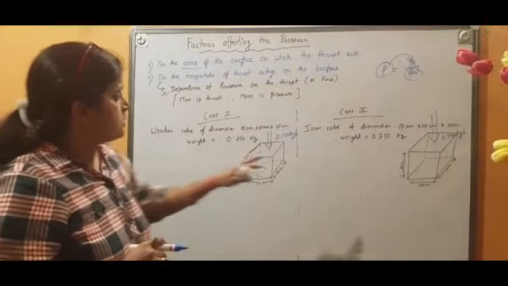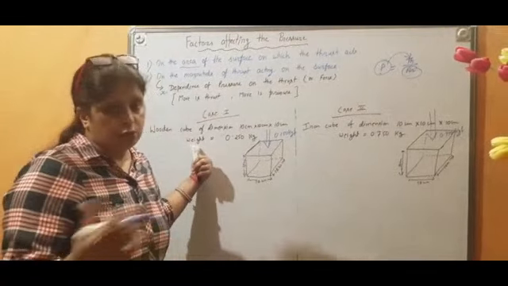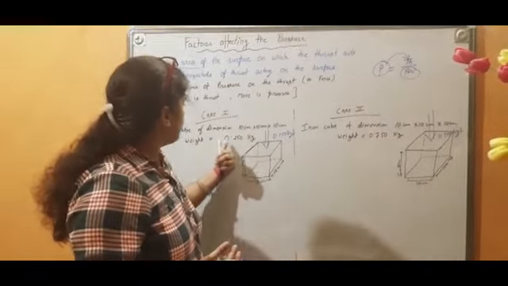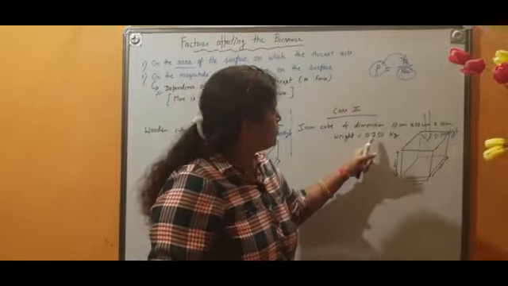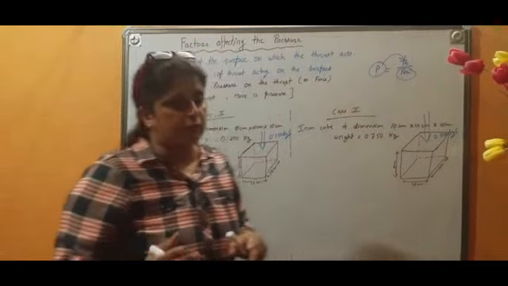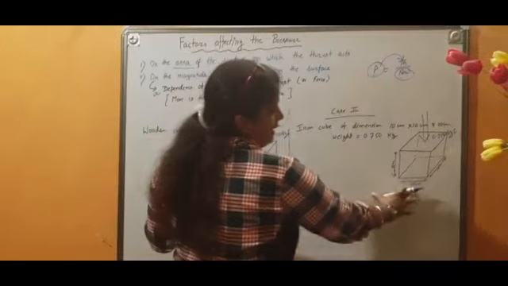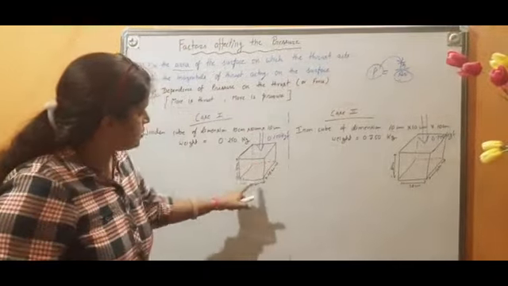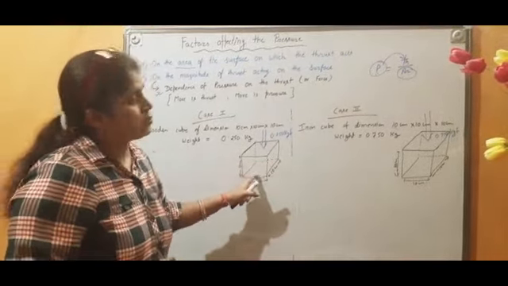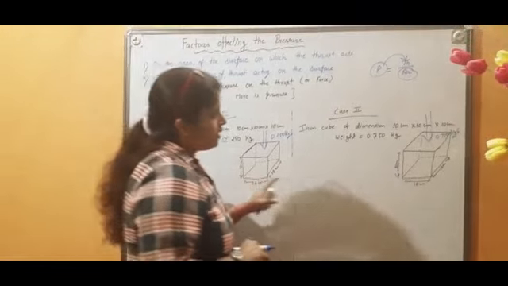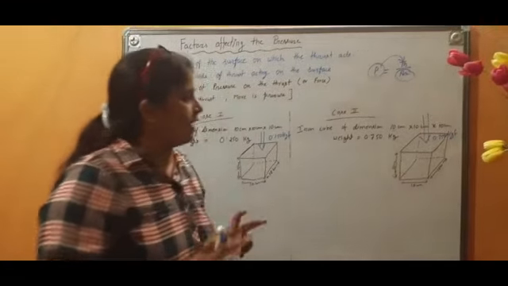Now, because this is a metal, its weight is more as compared to this one, as we assumed. The weight of the wooden cube is 0.250 kg, that is 250 gram, and the weight of this iron cube is 0.750 kg or 750 gram. I tried to make the area constant. How is the area constant? Here it is 10 into 10 because this is the base of the cube and the base is of square shape. So naturally this is 100 square centimeter area, and here also the area will be 100 centimeter square. So the area is constant, that is not going to disturb the value of pressure.